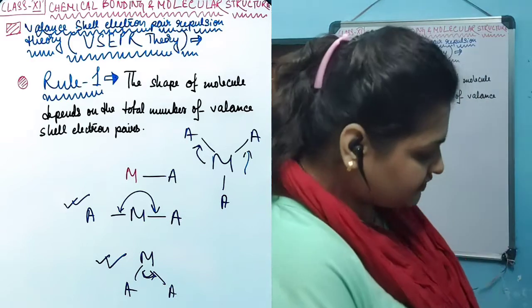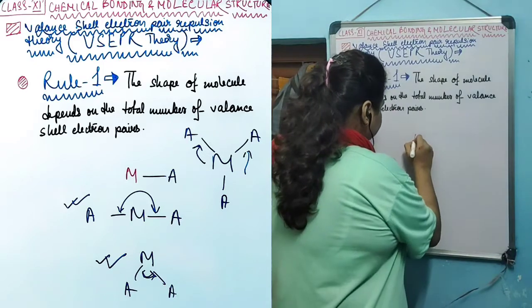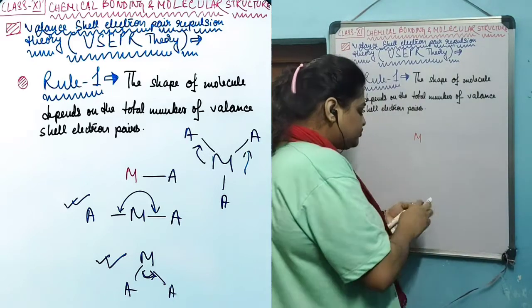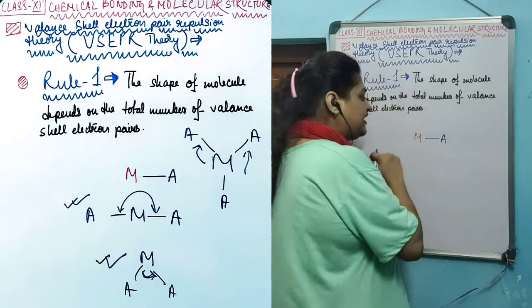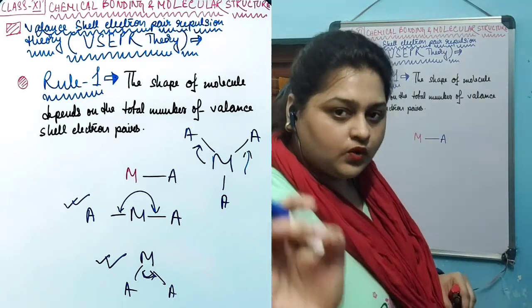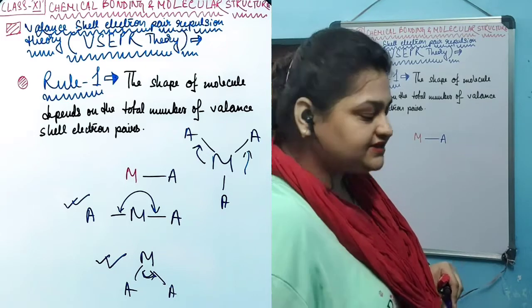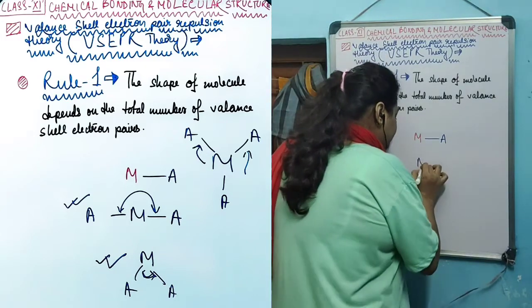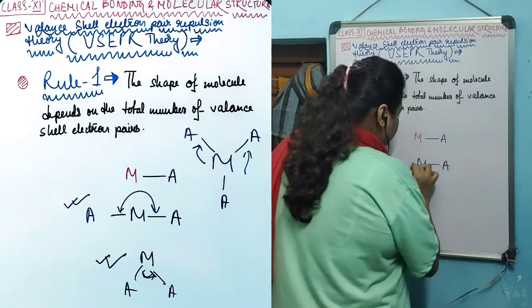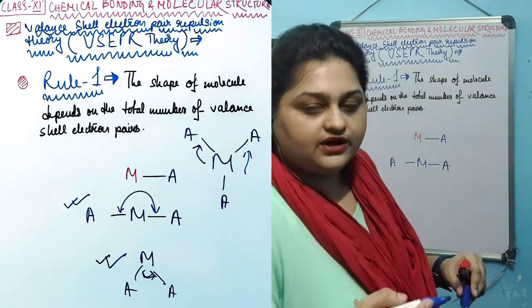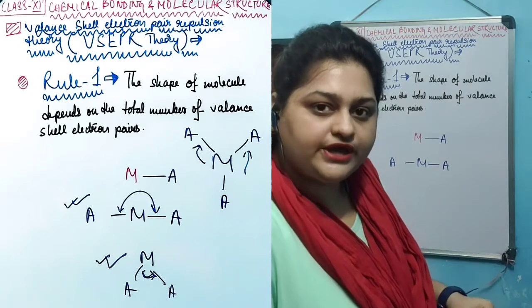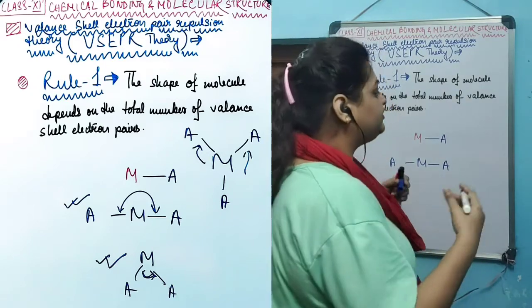Like if this is a central atom and it is forming a bond with this atom, in that case there is only one bond, only one electron pair density is present. If this one is forming two bonds, these two bonds can orient with respect to each other in different manners.